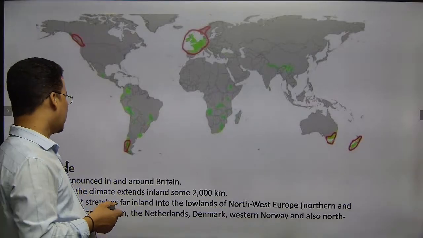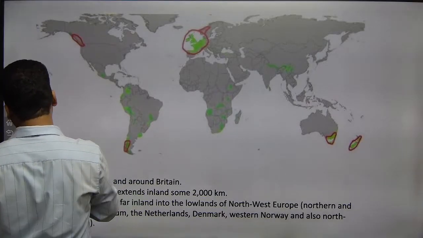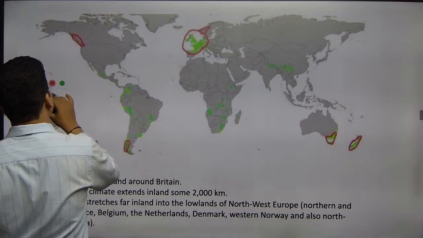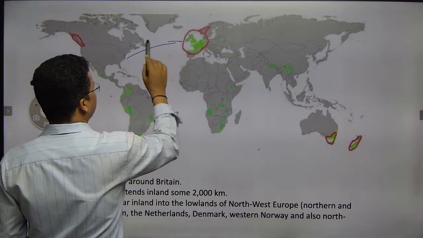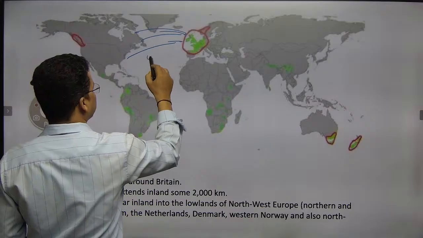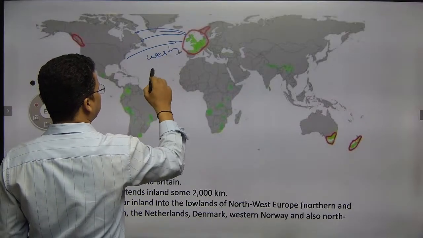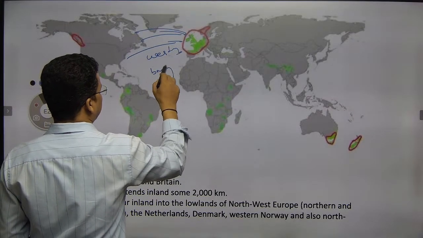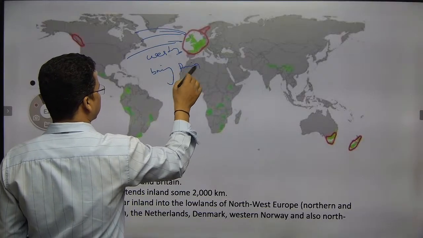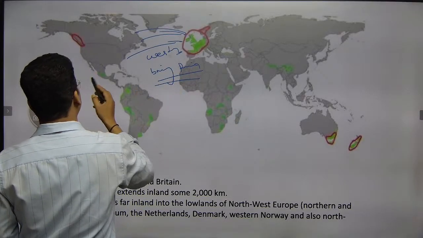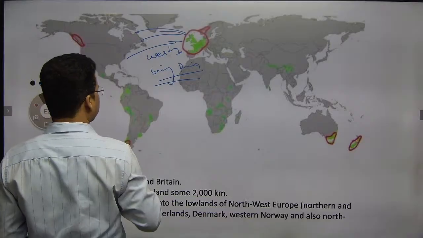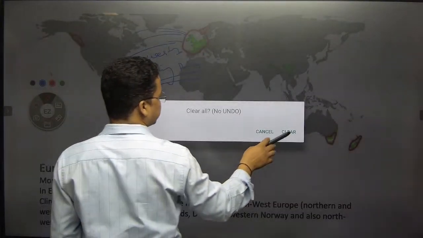And here the westerlies will bring the rain. The westerlies, which come from this end, bring rain to this region, and that is why this is important.